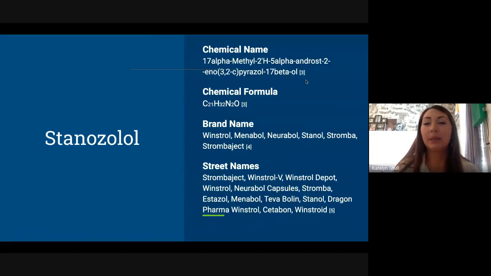This is the chemical name for stanozolol that I'm not going to try to pronounce. And then the chemical formula is C21H32N2O. Some brand names for this drug are Winstrol, which is the most common, Minable, Neurable, Stanol, Stromboject. And then some street names are Stromboject, Winstrol V, Winstrol Depot, Winstrol, Neurable Capsules, Stromba, Estazole, Minable, Tevabolin, Stanol, Dragon, Pharma, Winstrol, Cetabon, and Winstroid.